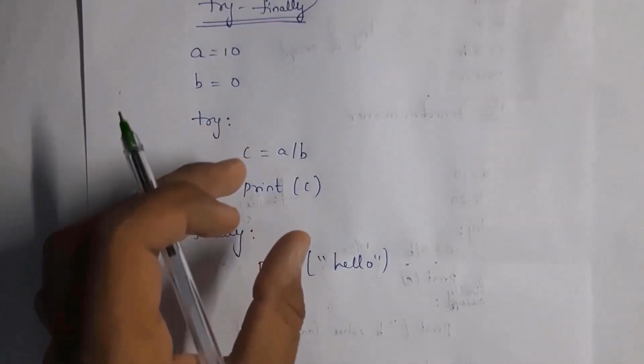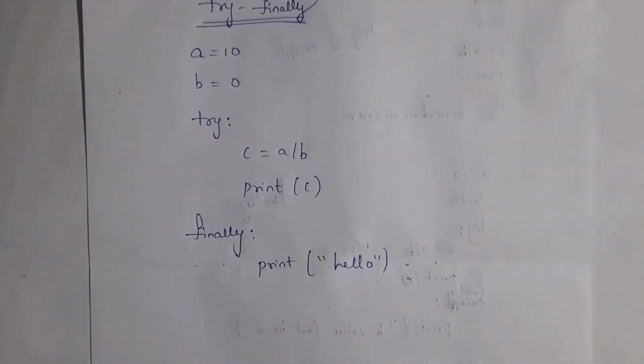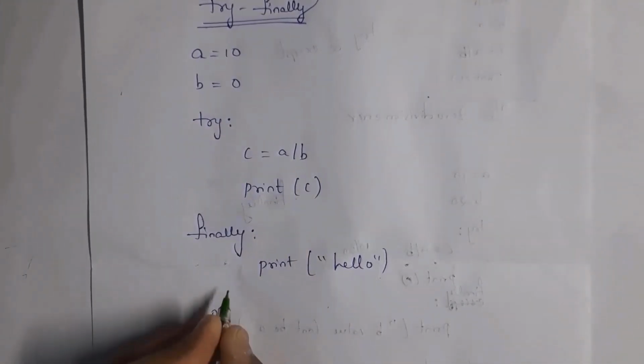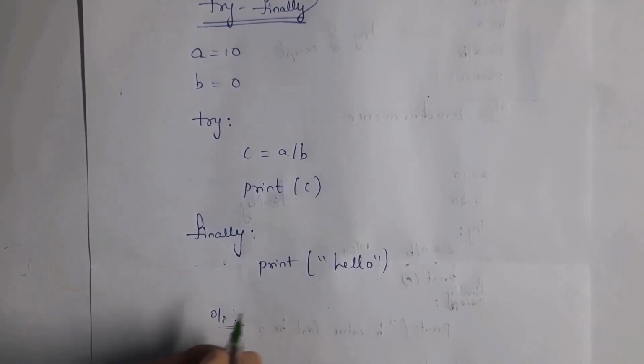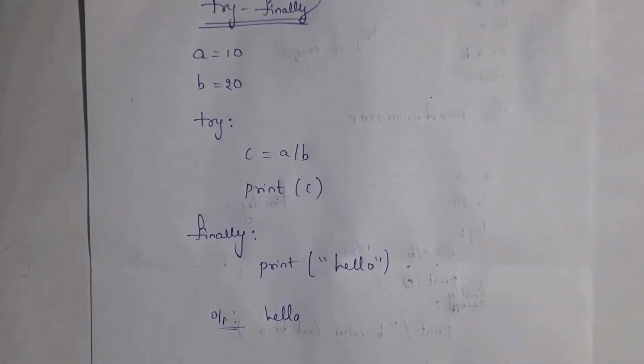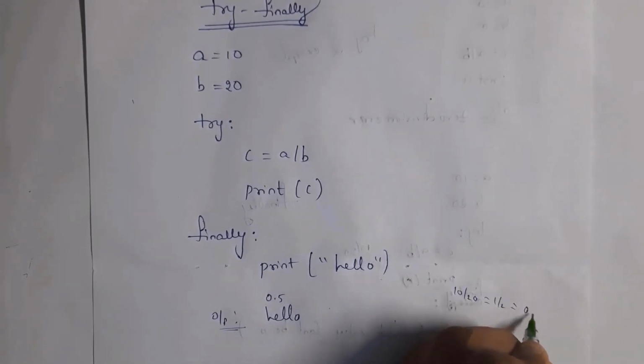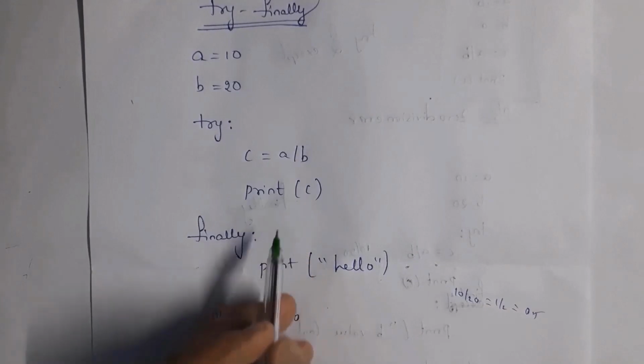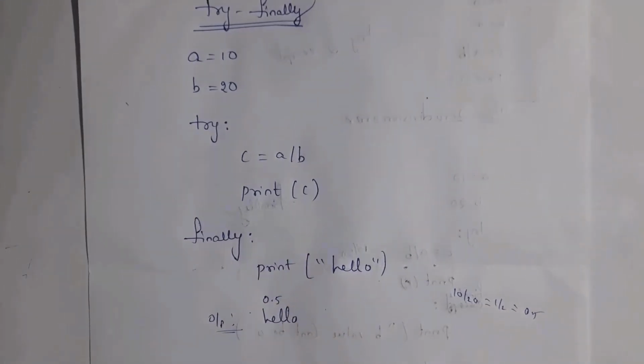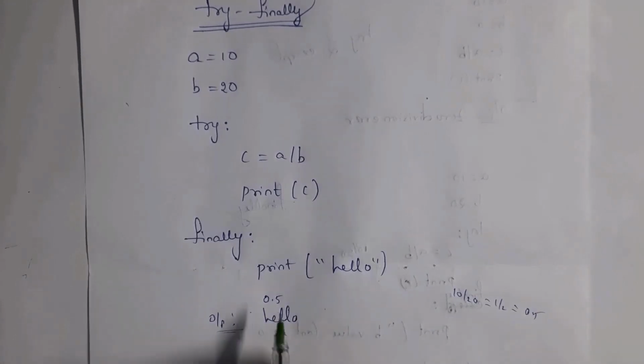Here I will get an exception because we cannot divide any number by 0. So I will get output: it will skip this try block and it will execute the finally block, printing hello. But if I take b value as 20, yes, we can divide 10 by 20. 10 by 20 is nothing but 1 by 2, that equals 0.5. So whenever I write print c, I will get output 0.5. No matter whether there is an exception or not, this finally block is always executed. So I will get output 0.5 as well as hello.